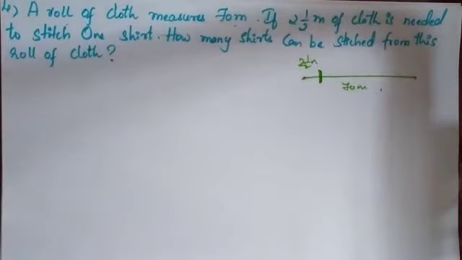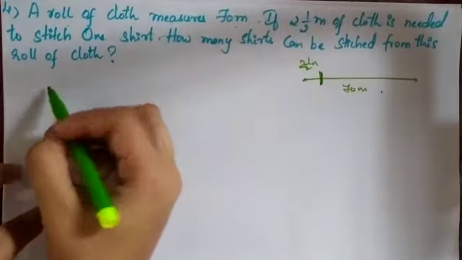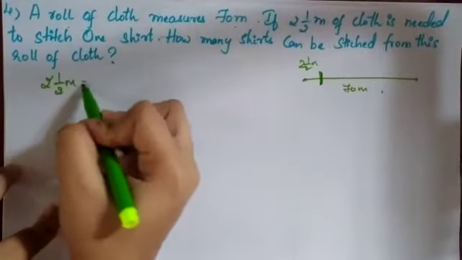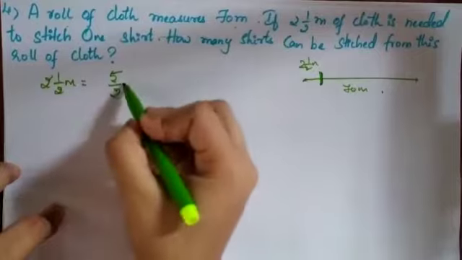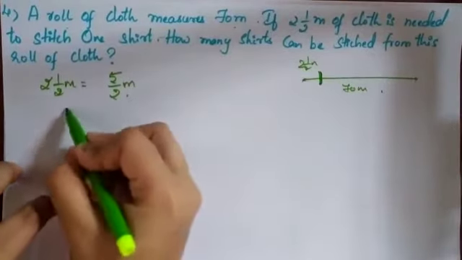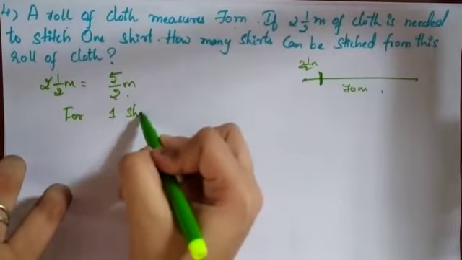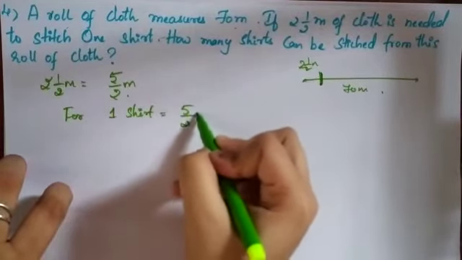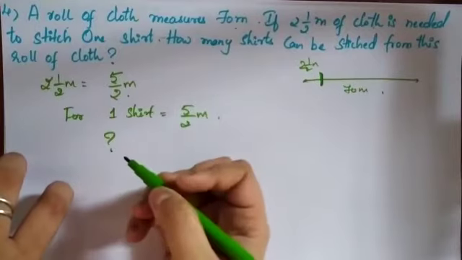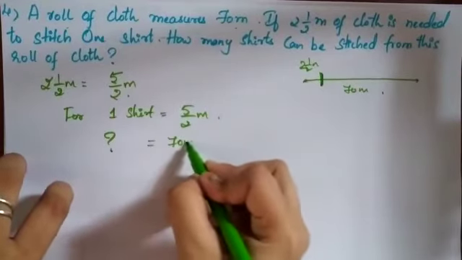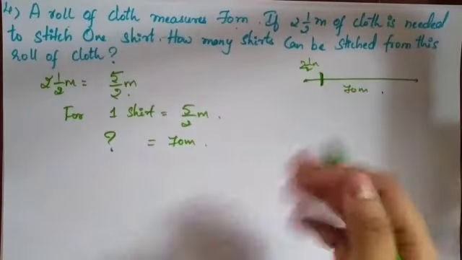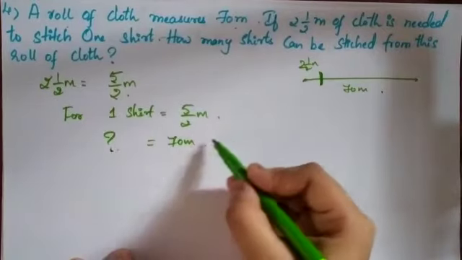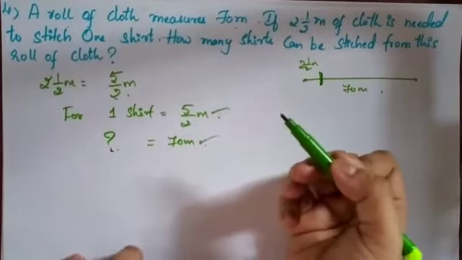Like this problem, we have previously discussed an example. It is the same thing. To find it out, let me convert 1 by 2 mixed fraction into improper fraction, that I will get as 5 divided by 2 meter. So for one shirt it is 5 by 2 meter. How many shirts can she make in 70 meter? The 70 meter will be the total length of the cloth, so how many shirts can she make with the 70 meter, each having 5 by 2 meter?